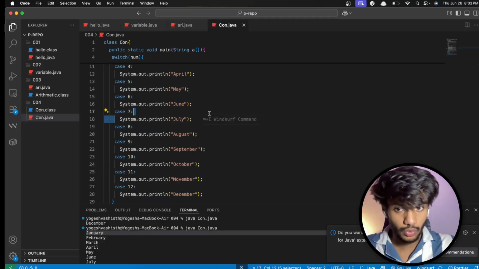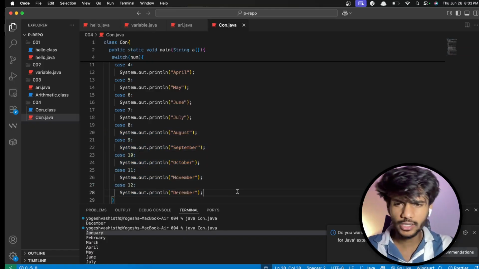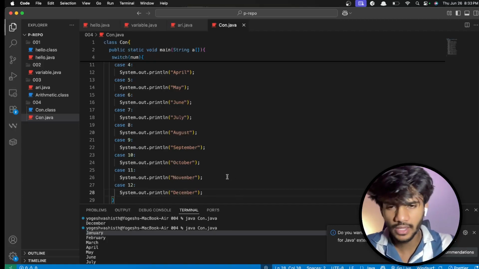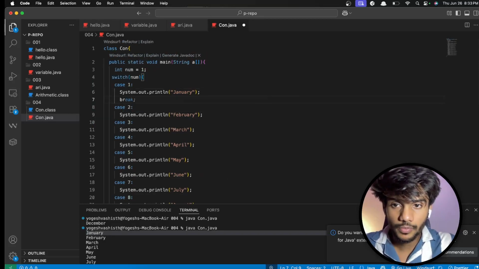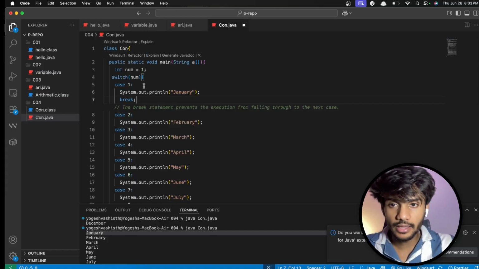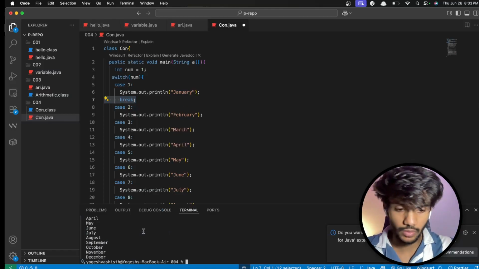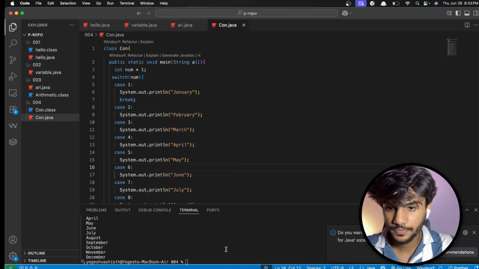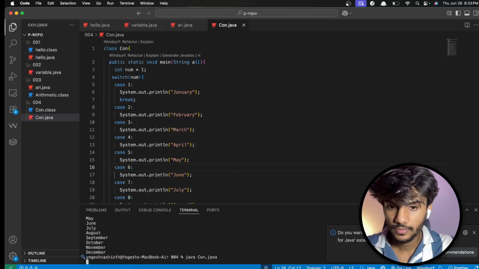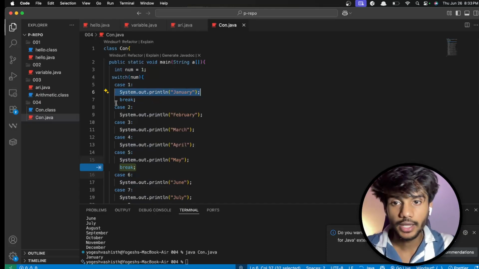If this statement is true, it's going to execute everything below that, but then it doesn't solve our problem. We wanted something like else if, but more neat. This is neat, but not exactly working like else if. What should I do? I can put up a break. What a break will do is, the second it matches and the break comes, it just comes out of the switch condition. And if I do this, wait, okay, I have not saved it. So it gave me January because the number matched, it printed January, and then the break came.